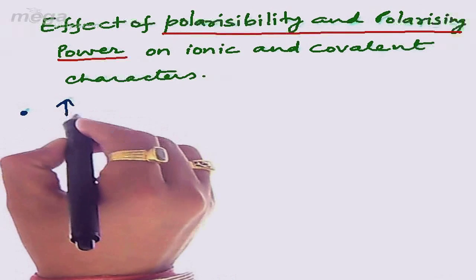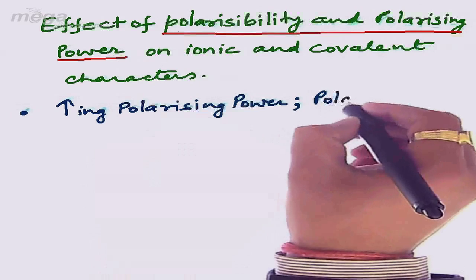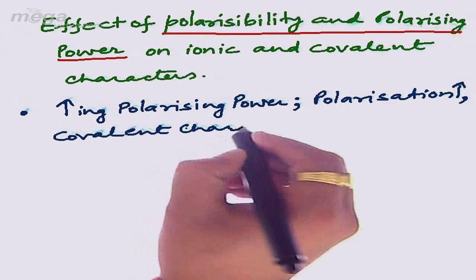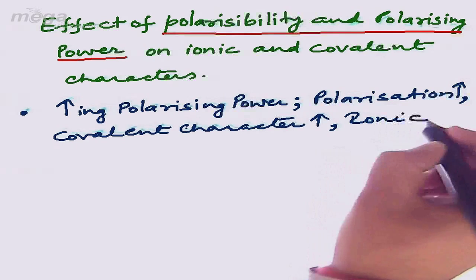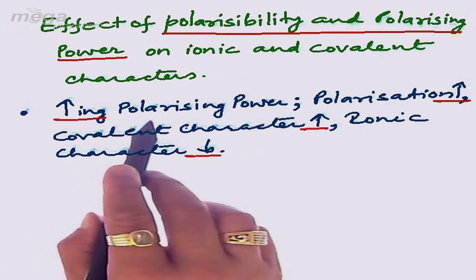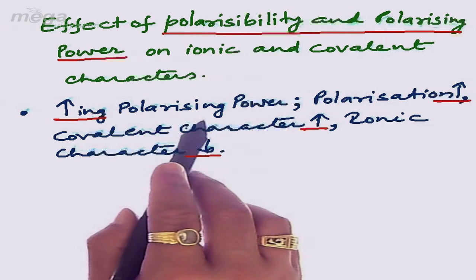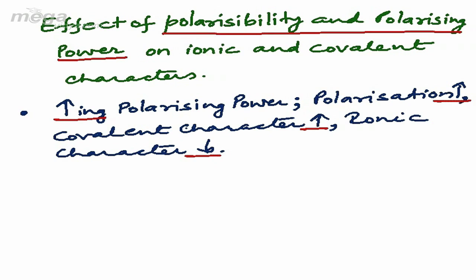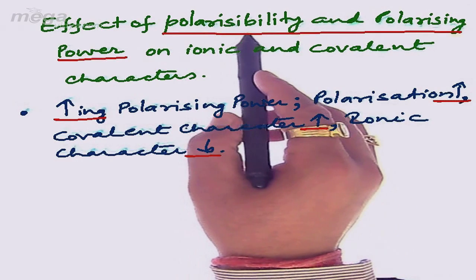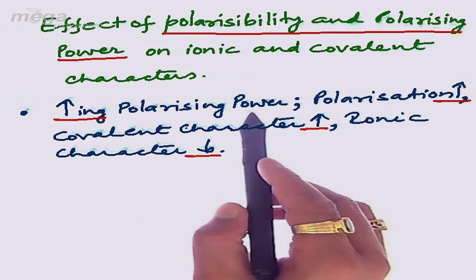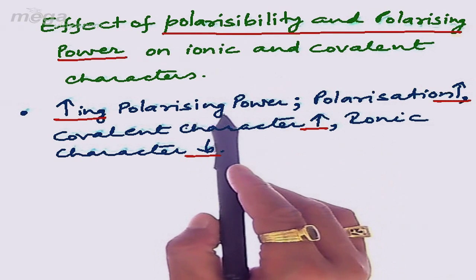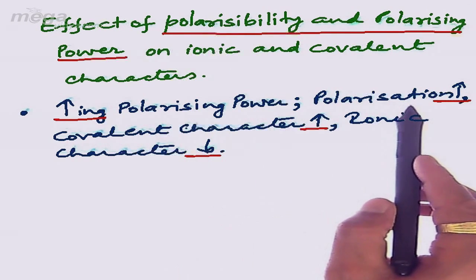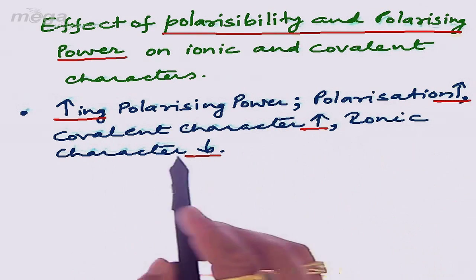So with the increasing polarizing power, polarization increases and hence covalent character increases and ionic character decreases. If the polarizing power of the cation increases, then that will lead to increase in the polarization. Simultaneously the covalent character will be increased and the ionic character will be decreased. Also remember that if the polarizing power increases, then the polarizability also increases. So either by increasing the polarizing power or by increasing the polarizability, there will be increase in the polarization or distortion, and hence the covalent character will be increased and the ionic character will be decreased.